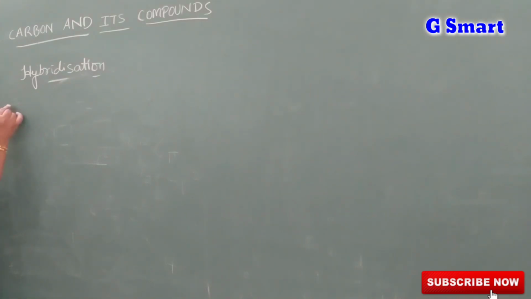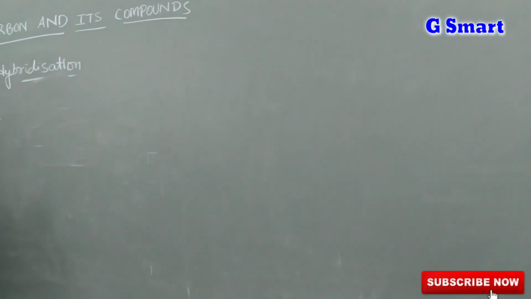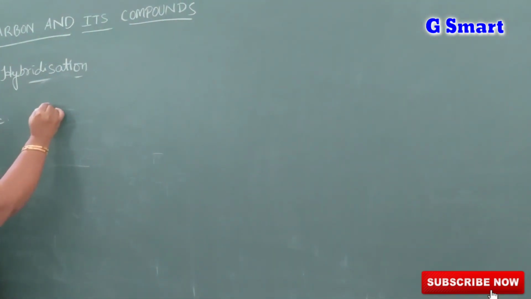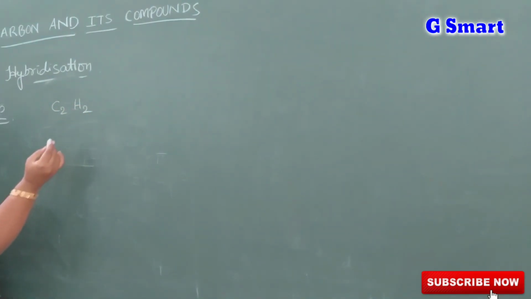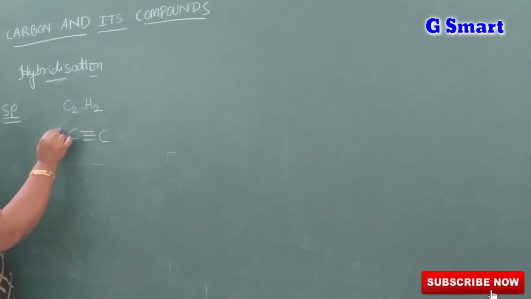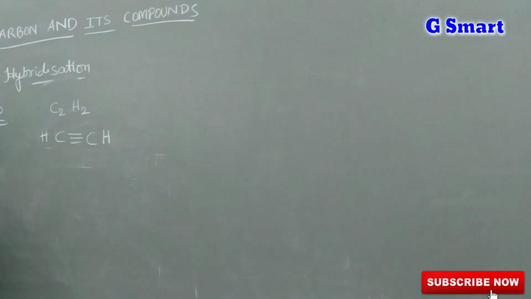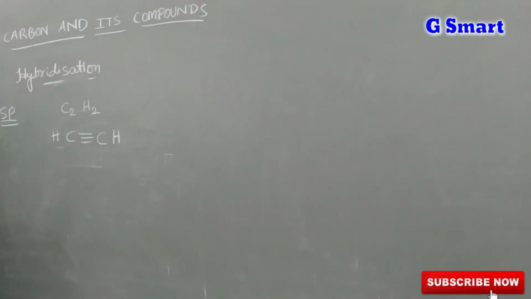The next hybridization is sp hybridization. To understand sp hybridization, we take the example of acetylene. The acetylene formula is C2H2. We write it as C triple bond C, with 1 H on each side. Here we observe a triple bond.